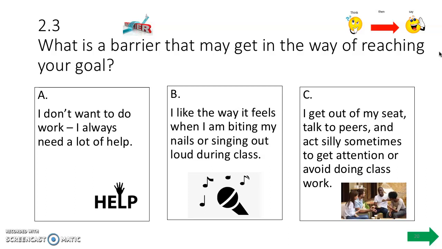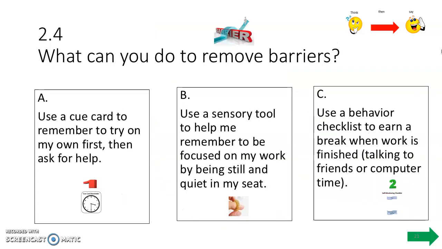What is a barrier that may get in the way of reaching your goal? Is it A, I don't want to do work, B, I like the way it feels, or C, I get out of my seat and talk to peers, act silly to get attention, or avoid doing classwork? Think about your answer, look at your choice sheet, make your selection now. Did you say B? Nice work.